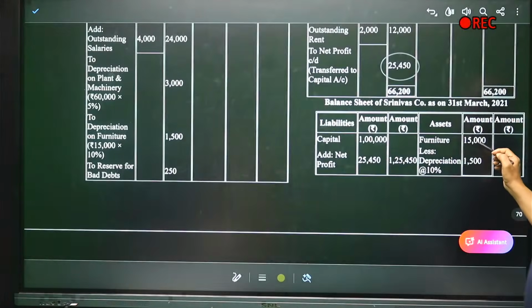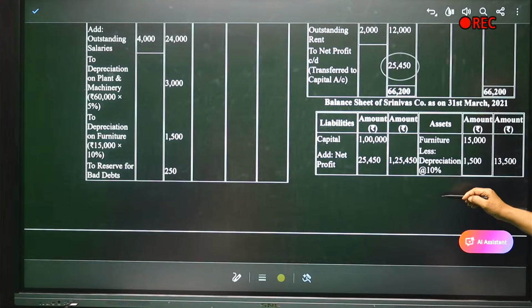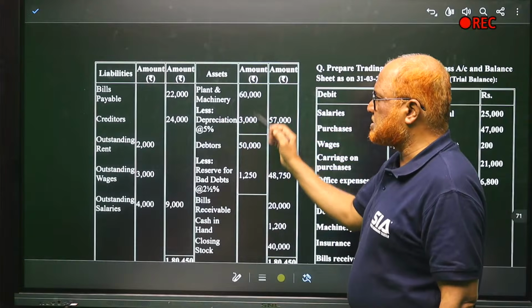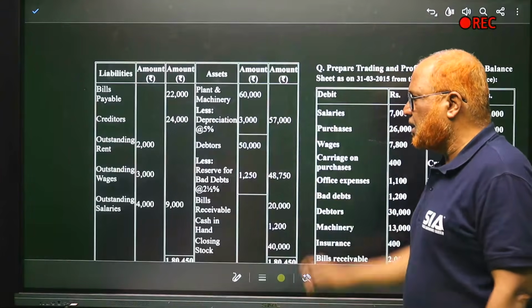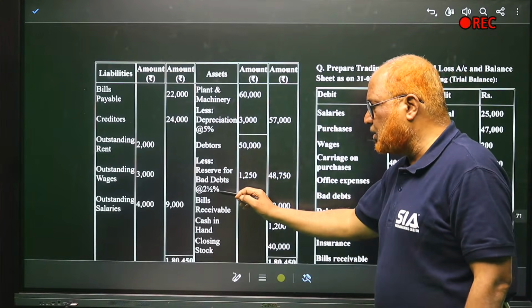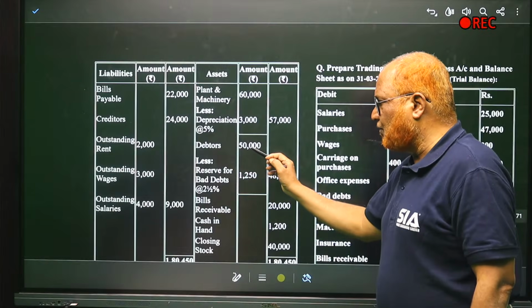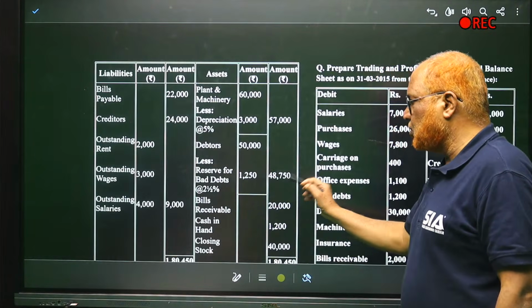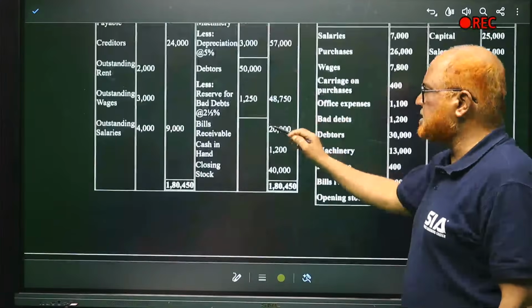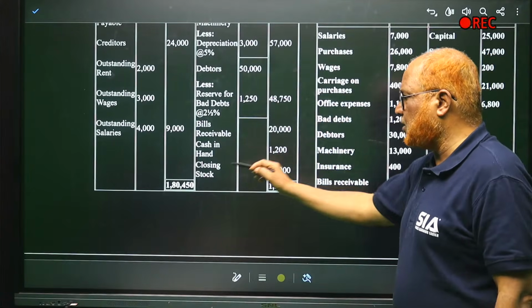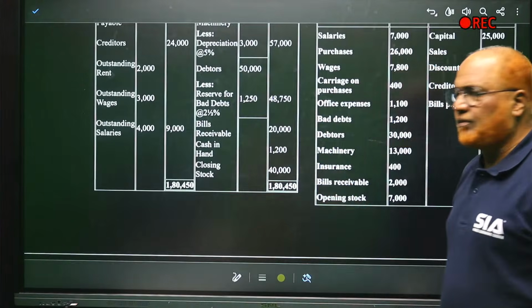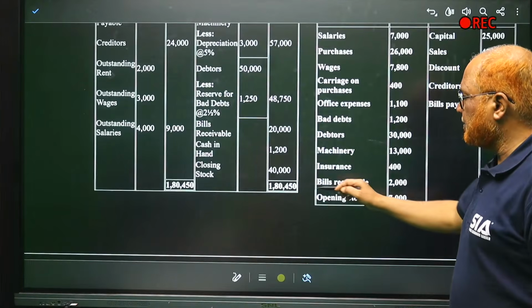Asset side, furniture 15,000 less depreciation 10%, 1,500. So 13,500. Then plant and machinery 60,000 less depreciation 5%, 3,000, 57,000. Debtors 50,000 less new reserve 2.5%. So 50,000 into 2.5%, you get 1,250. So 48,750. Bills receivable 20,000, cash in hand 1,200, closing stock 40,000. Balance sheet tally 1,80,450. That's all.